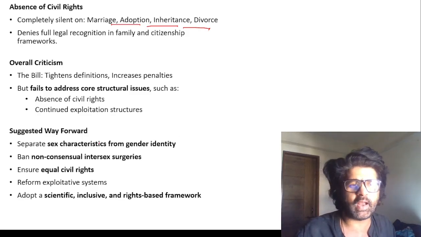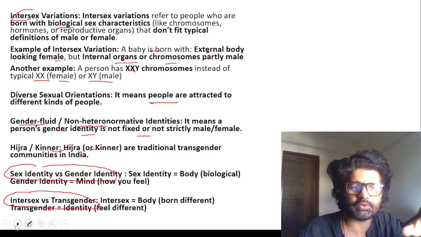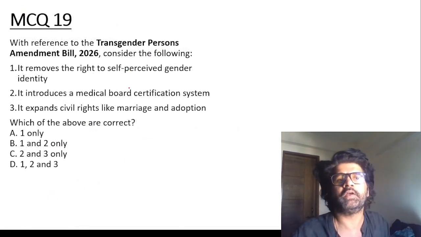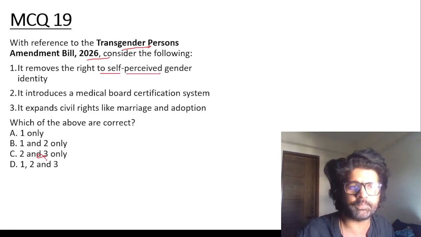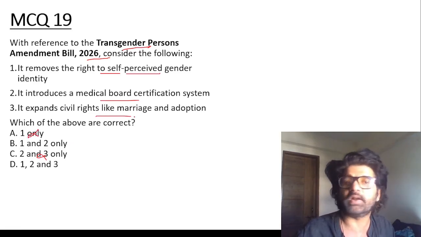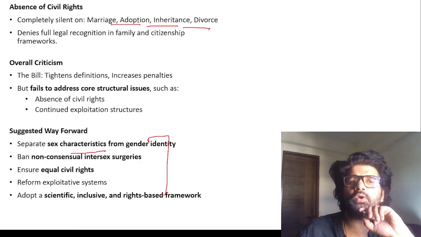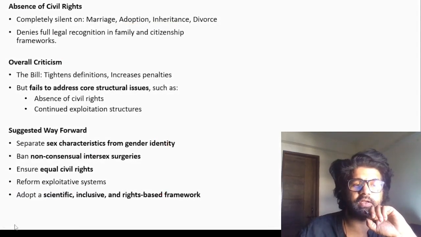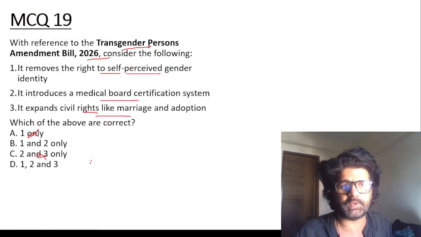So overall criticism, you can have a look at this. You can read what the suggested way forward is, important from a mains perspective. From a prelims perspective, let's see some questions so that you can understand where you have to focus. With reference to the Transgender Person Amendment Bill: removes the right to self-perceived gender identity. Correct. Introduces the medical board certification system. Correct. Expands civil rights. No, it does not expand. They are very silent on marriage and adoption, inheritance and divorce. So the third is wrong. Answer is B, 1 and 2.